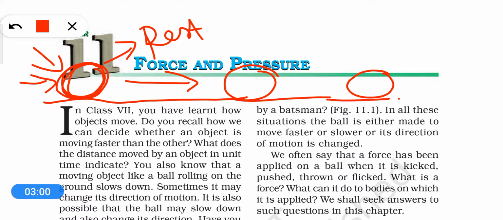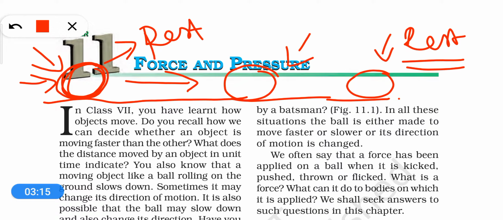You will also notice that after you have kicked the football, gradually its speed slows down, means it starts moving slowly and it stops at a particular point of time.